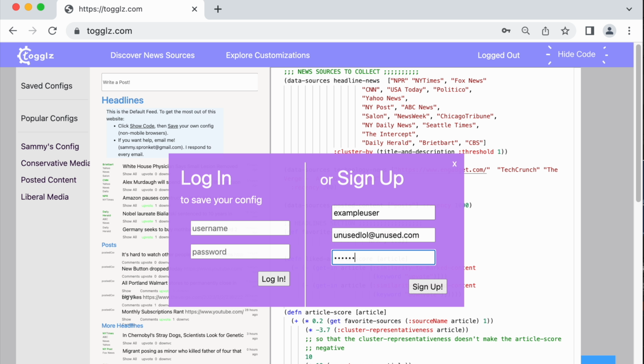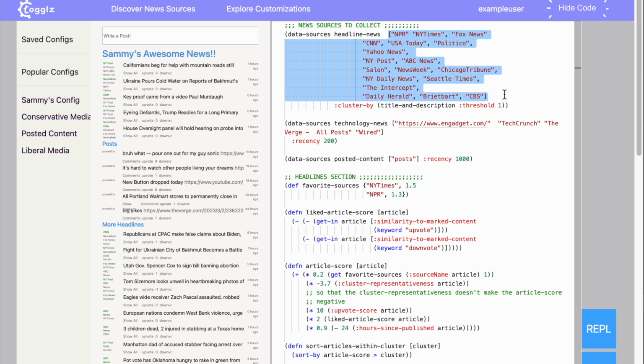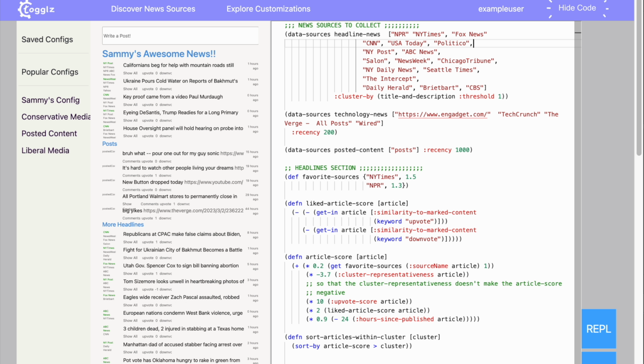Next up, at the top of the feed, we have all the newspapers that we use to get the stories from. So if I don't like Yahoo News, I can just go ahead and remove it from the config. Also, what's kind of neat here is this post string gets you all the user-created content.